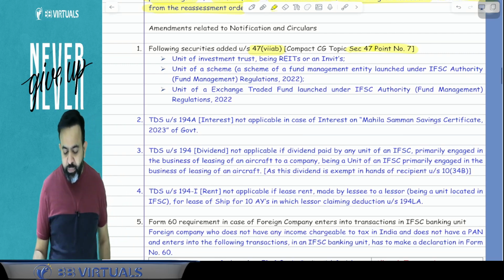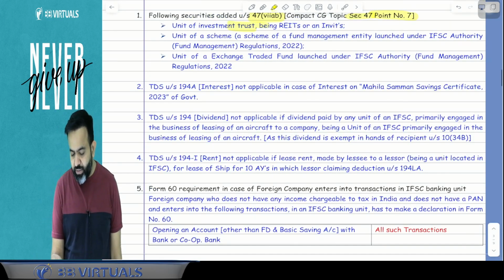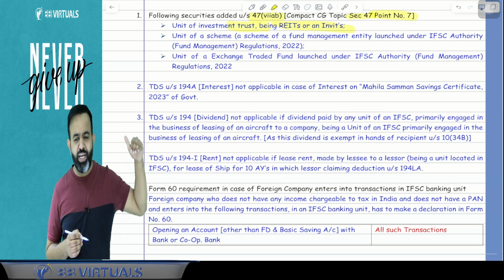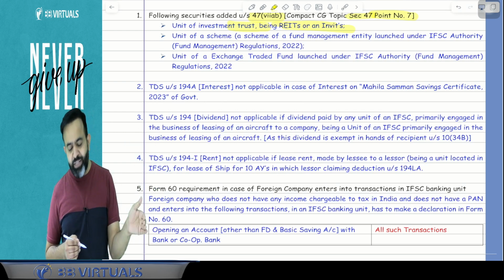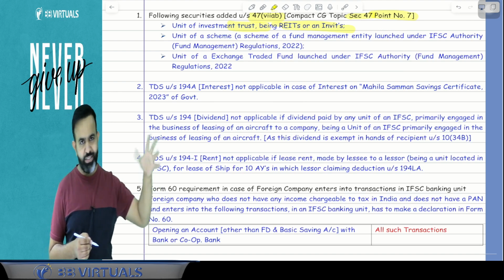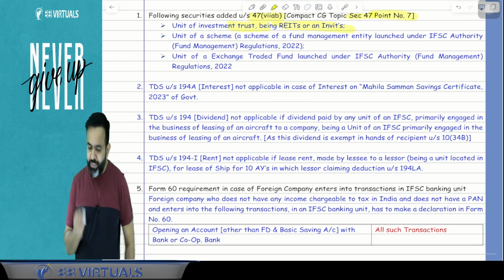Okay, first is a unit of an investment trust, that is REIT or InvIT. So basically REIT or InvIT is a business trust, but now guys it is covered in the investment trust also. So if it is a REIT or InvIT unit transferred by a non-resident on the IFSC located recognized stock exchange, then capital gain is not applicable.